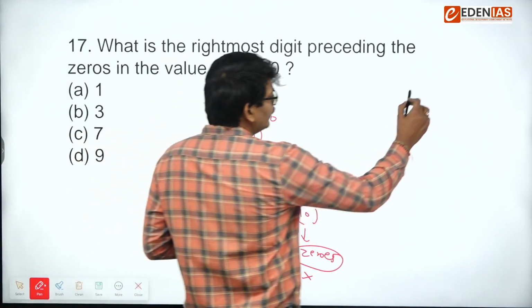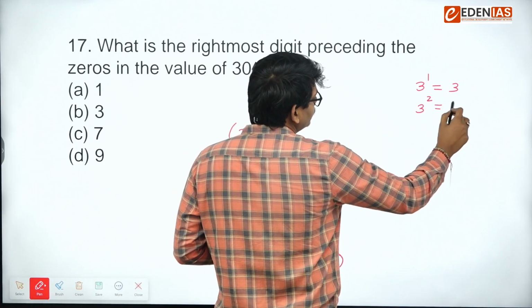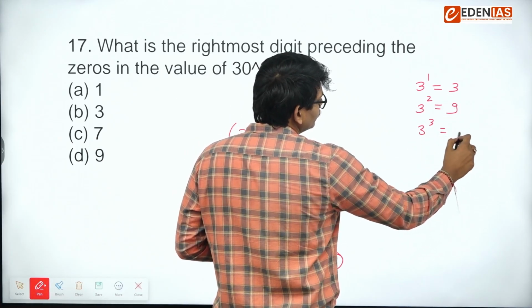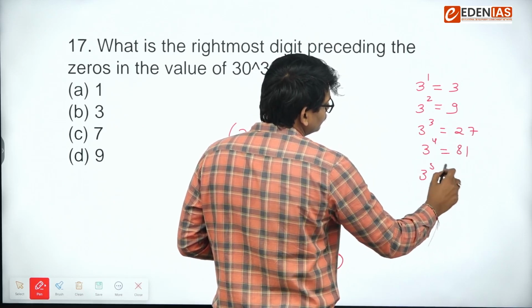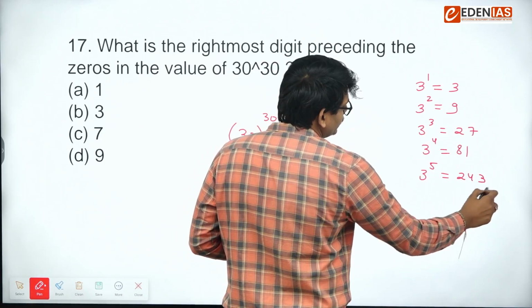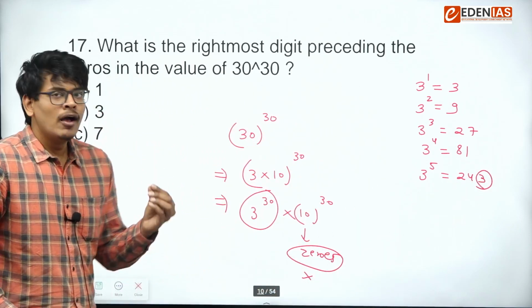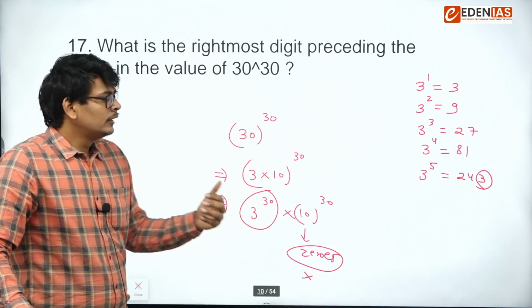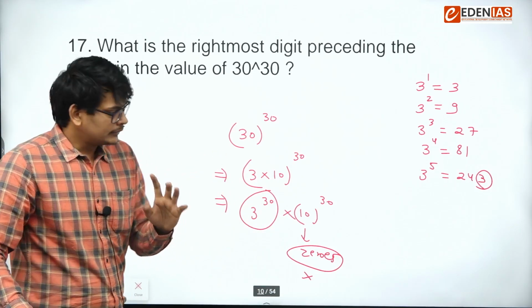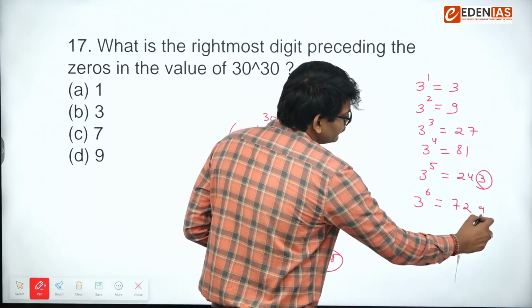Okay. So we know the cyclicity of 3. You can see the numbers start repeating. The cyclicity of 3 is 4. That means after every fourth power, the unit digit repeats. You can cross check. 3 raised to the power 6 will be 729.